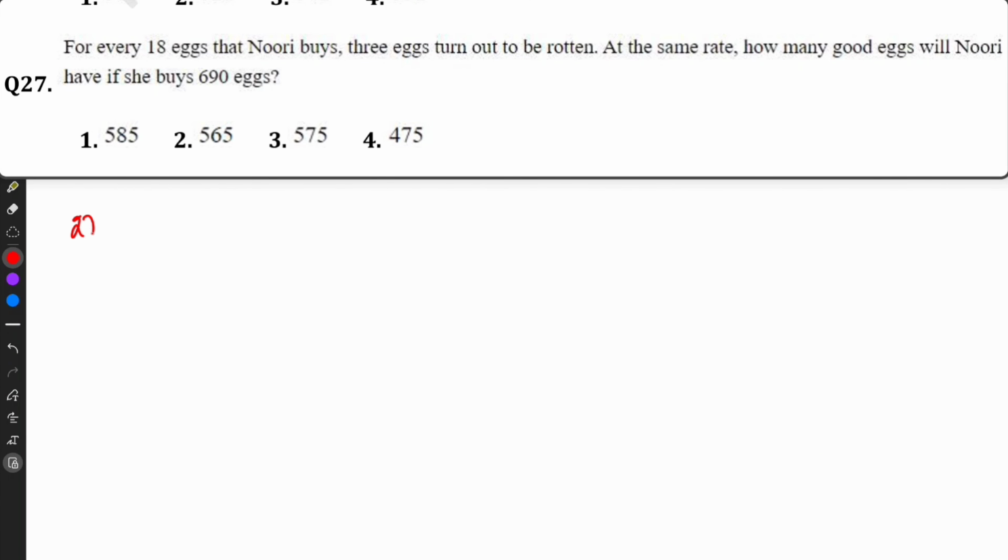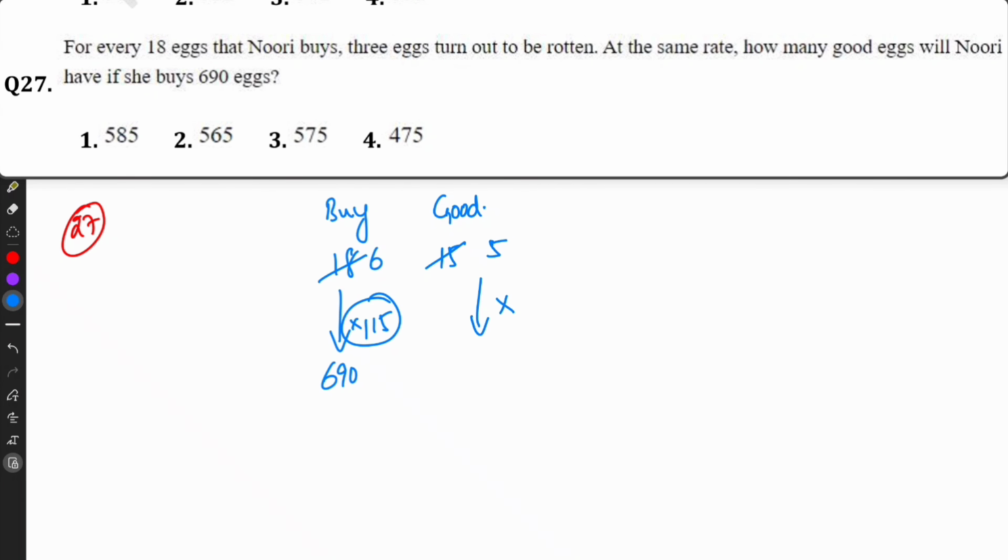Question number 27. For every 18 eggs Nuri buys, 3 are found to be rotten. So that is 15 good eggs. At the same rate, how many good eggs will Nuri have if she buys 690? So if she buys 18, it will be 15. So the ratio is 6 is to 5. If she buys 690, that is 115 into 6. How many good eggs will we have? So that is equal to 5 into 115, which is nothing but 575.